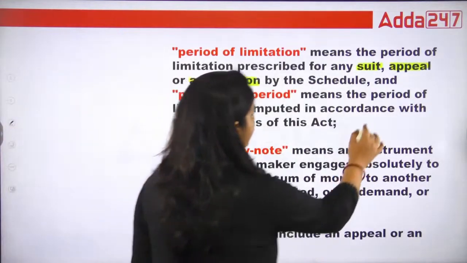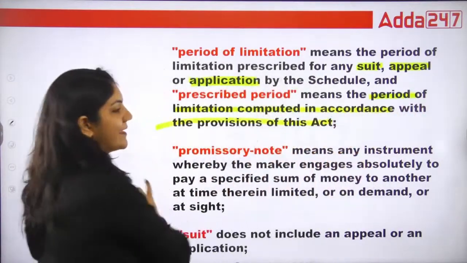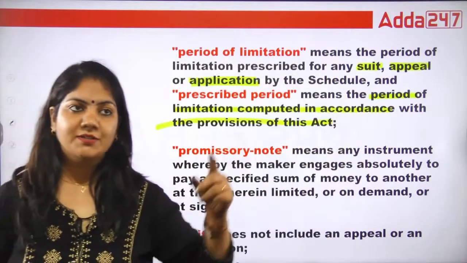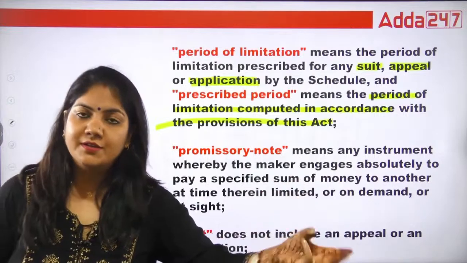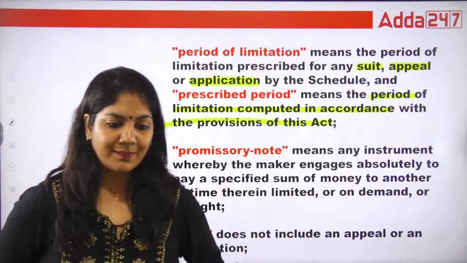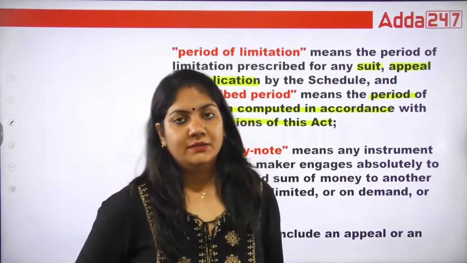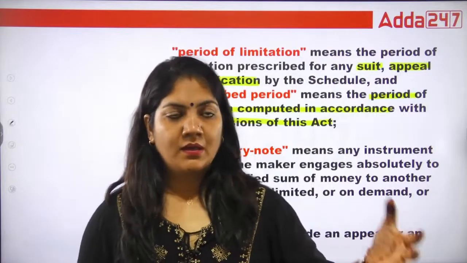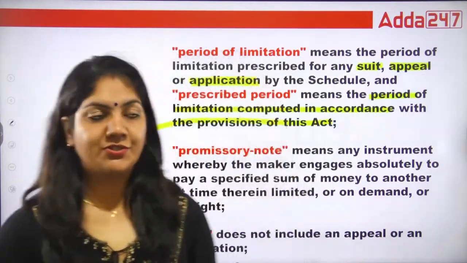prescribed period means the period computed in accordance with the limitation. So just like in a mortgage, limitation is 12 years, right? In a contract generally 3 years. Suppose any act, because when we are reading the Limitation Act in the paid class, for all the acts the limitation is there, so we have to follow the limitation.